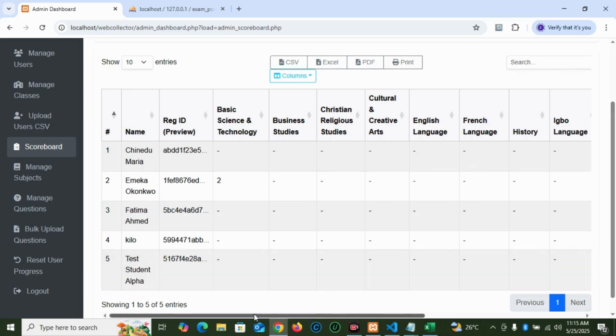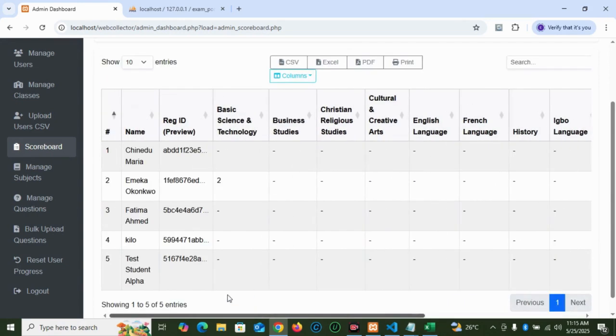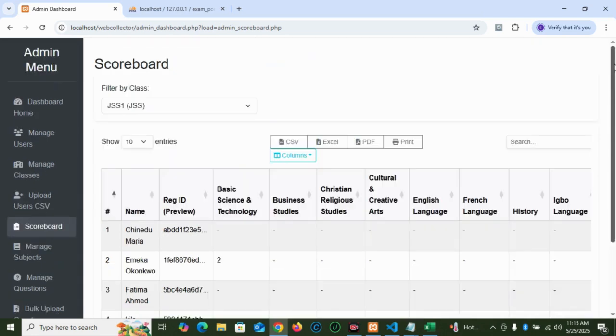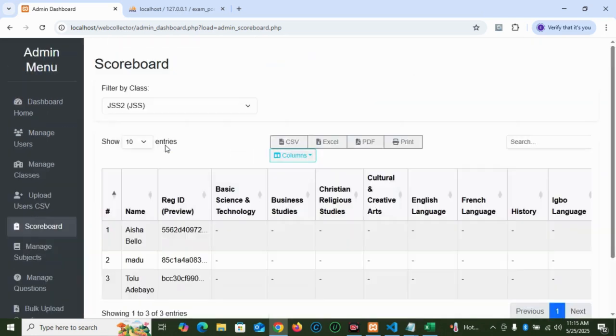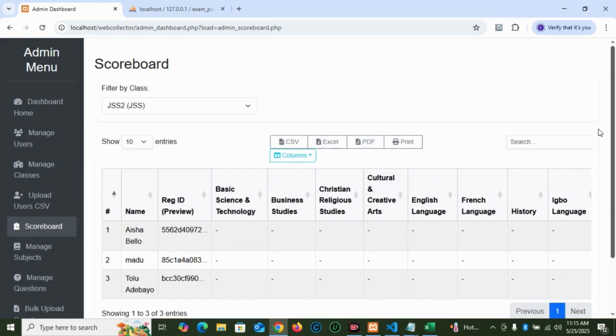So this is for JSS1. You can see the scoreboard here: total score for this child for basic technology for this particular NECO. Only 2 subjects attempted yet, and the number of resets. So if I check that of JSS2, it will pop up where they will see their subject performance. The scoreboard has a very intuitive interface as well. It's essential for tracking progress and identifying areas where students might need more support.